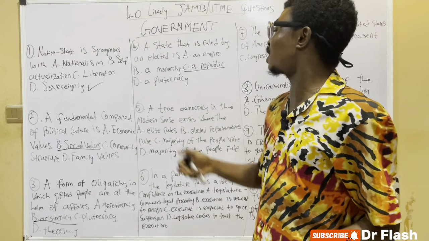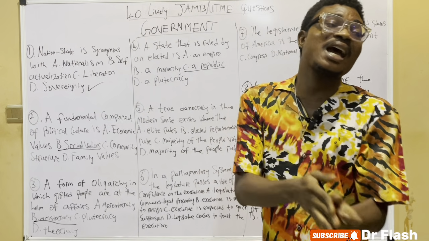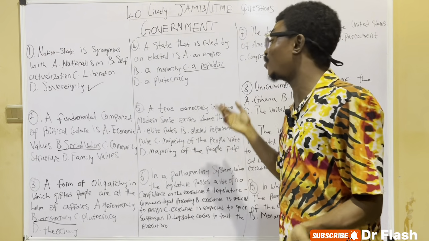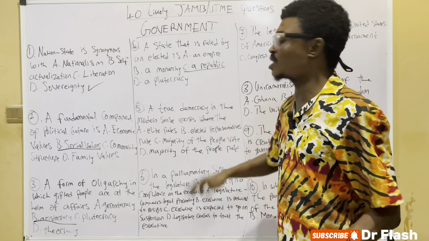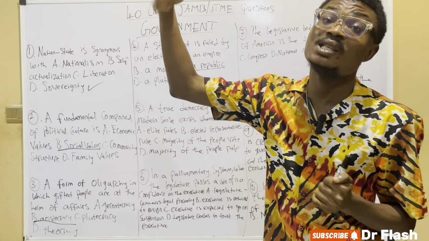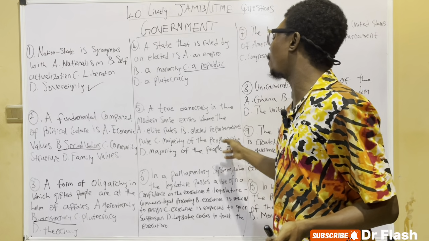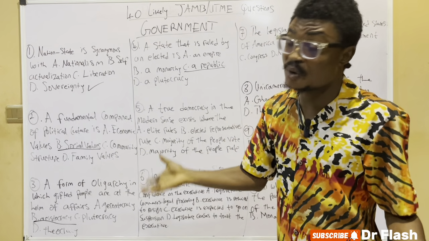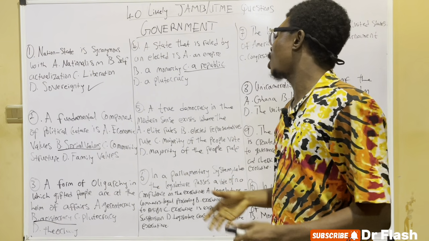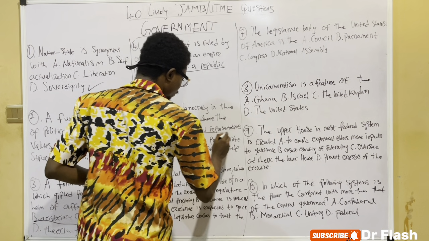In our number 5 question, we can see that a true democracy in the modern sense exists where A, the elect rule. Where the elect rule is called plutocracy or aristocracy, so it can never be the answer. An elected representative rule, that is a good word. Indirect democracy, or modern democracy, representative democracy. The majority of the people ruling is a good form of democracy. But the right answer to pick here is elected representative rule.